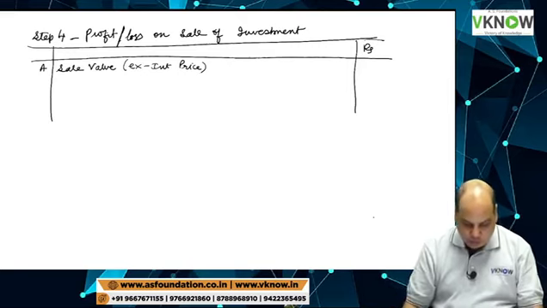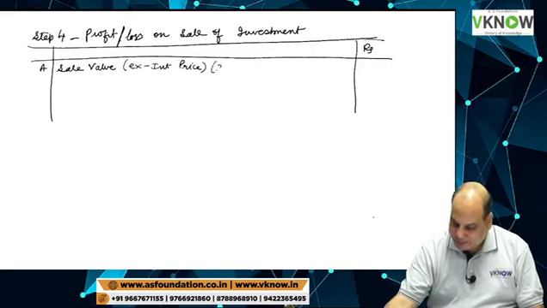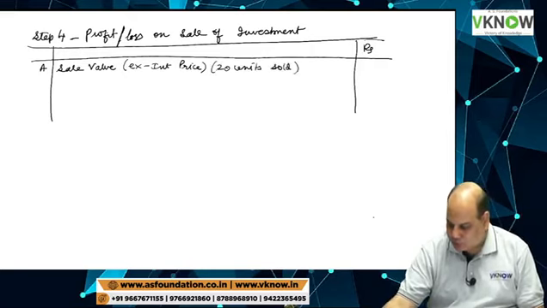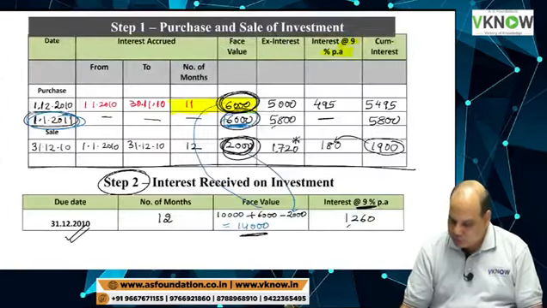And how many quantity you have sold? 20 units sold. On the screen, I will tell you. Come to this step number 1.